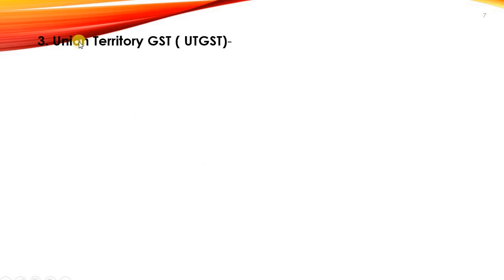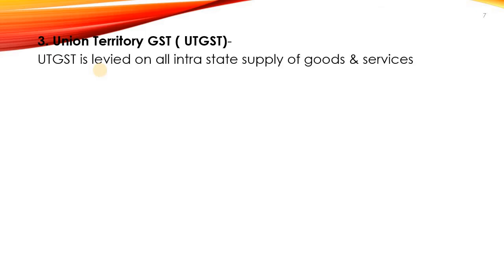Now let us discuss Union Territory GST, that is UTGST. So what is UTGST? It is a tax which is levied on all the intrastate supply of goods and services taking place within a Union Territory. It is a tax levied on all the goods and services taking place within the Union Territory, along with the CGST. So let us discuss the features of UTGST.